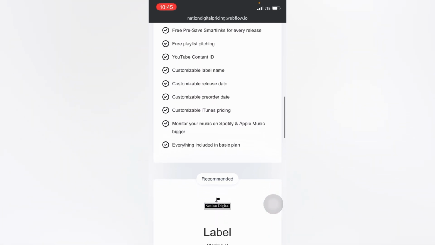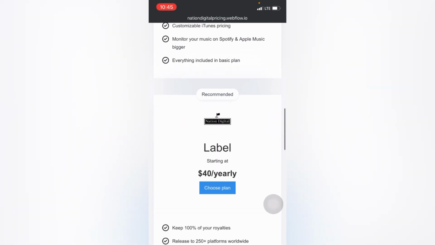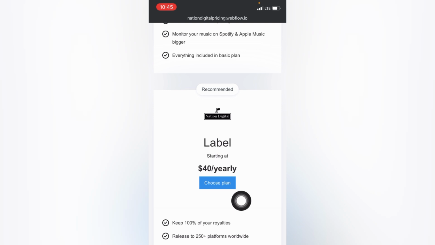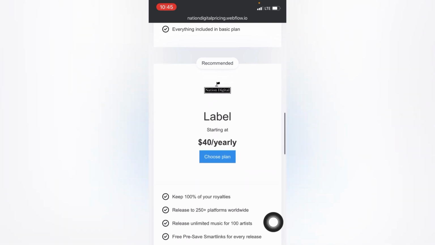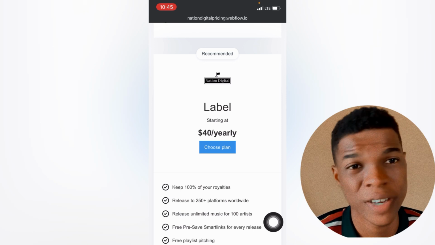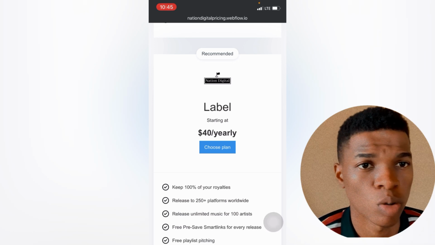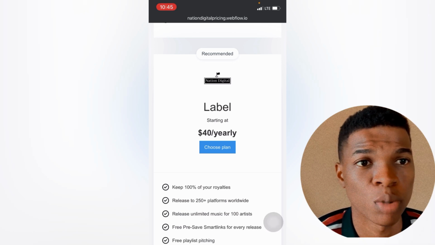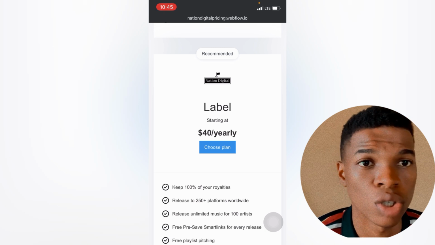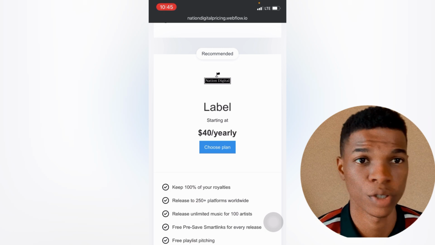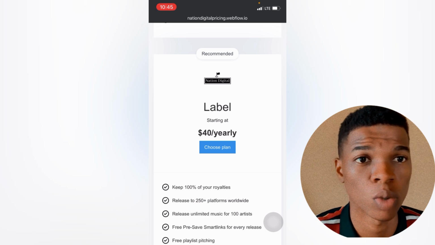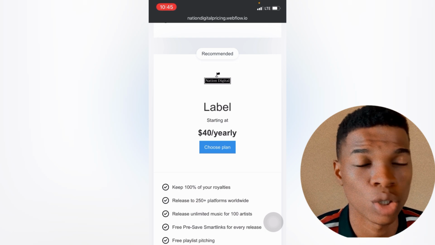So Nation Digital Distribution also has the label plan, which costs $40 a year, and you could distribute for over 100 artists. Guys, there is no music distribution platform out there that could give you what Nation Digital Distribution is giving you at an affordable price, because even DistroKid, you can't really get this kind of offer on DistroKid.